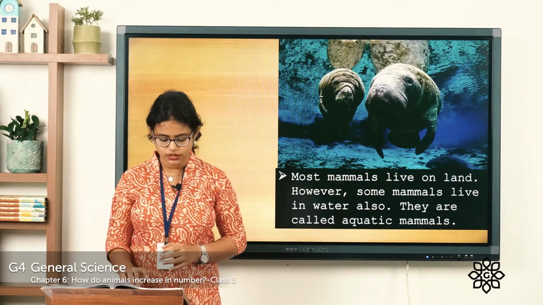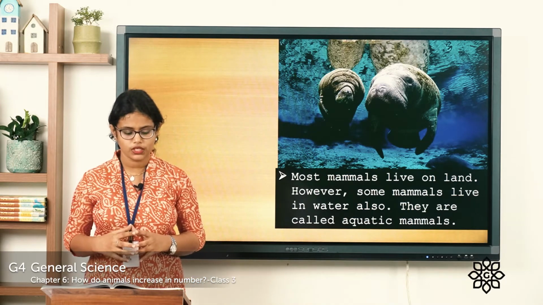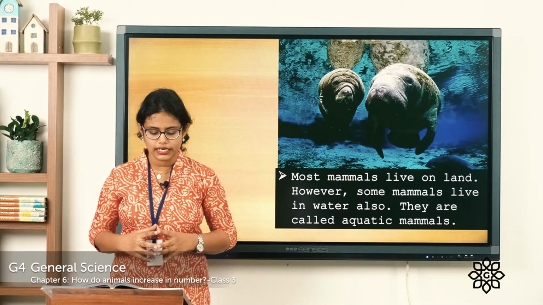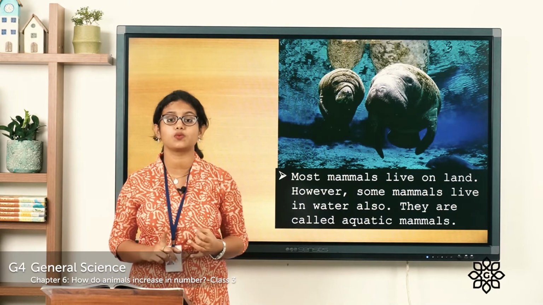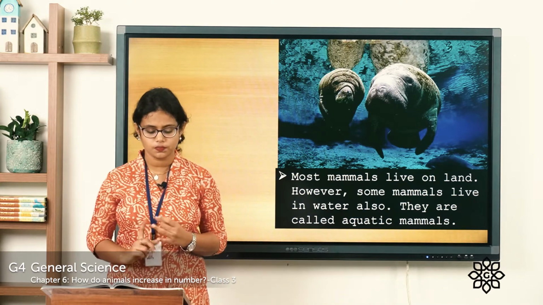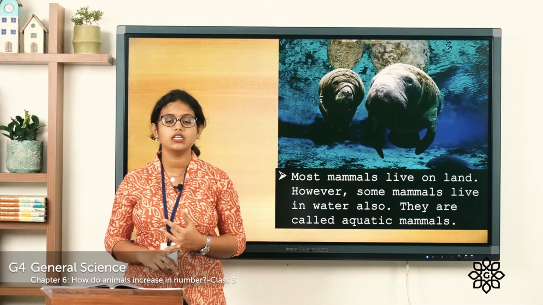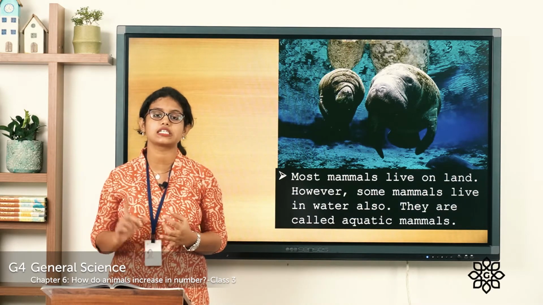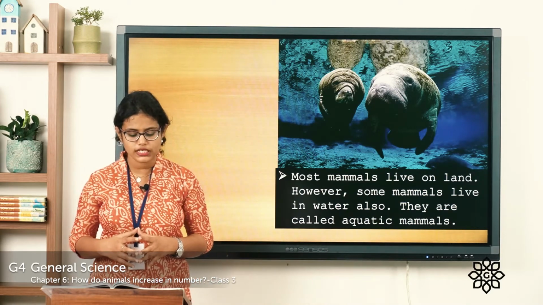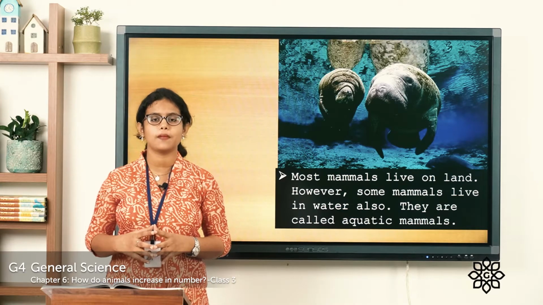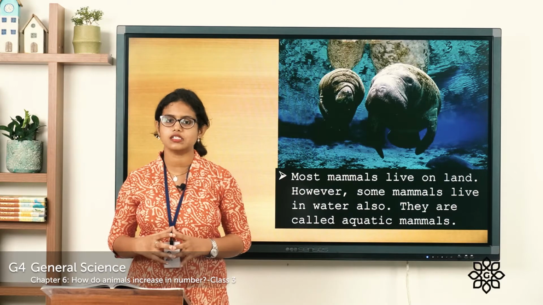Coming to page number 62, there is a box given. Did you know? A platypus lays eggs. So a platypus is a mammal as well as an egg-laying animal. A pangolin has scales on its body. Even a pangolin is a mammal, even though it has scales on its body like a fish. The young ones of both these mammals feed on their mother's milk.